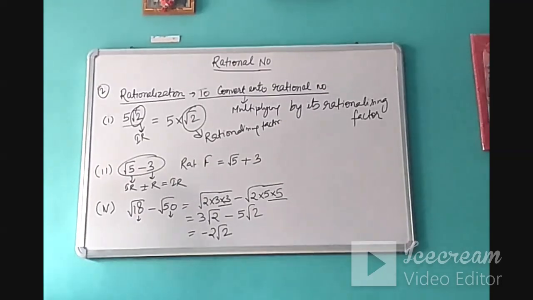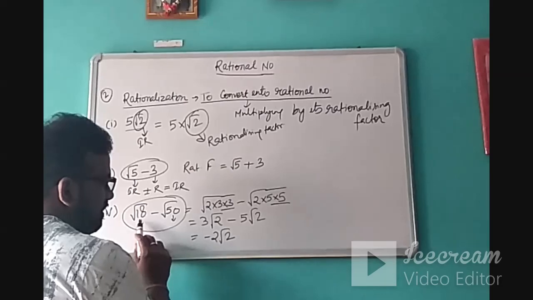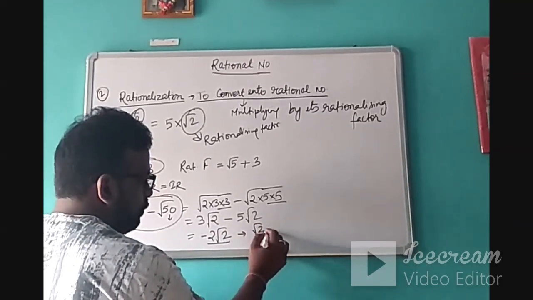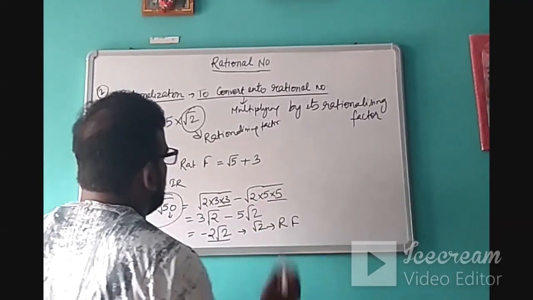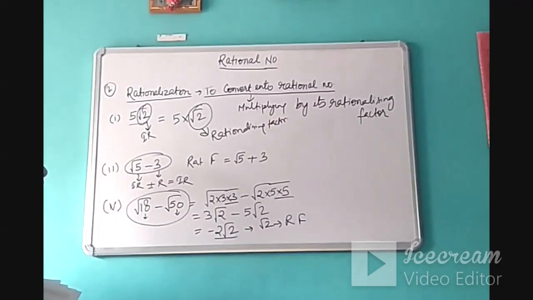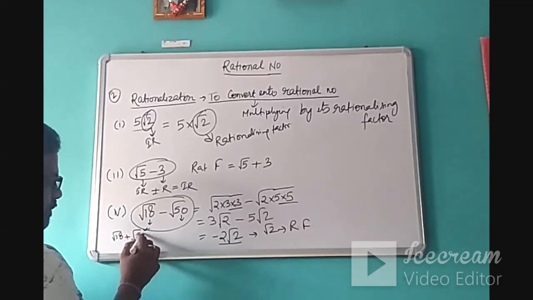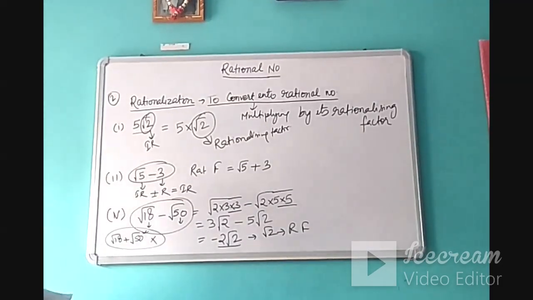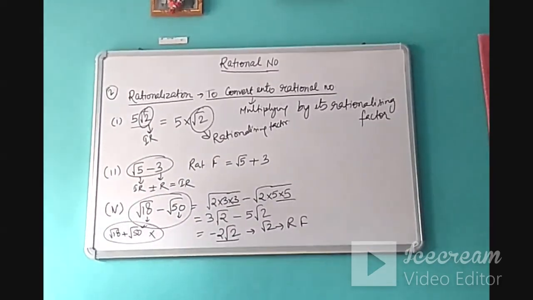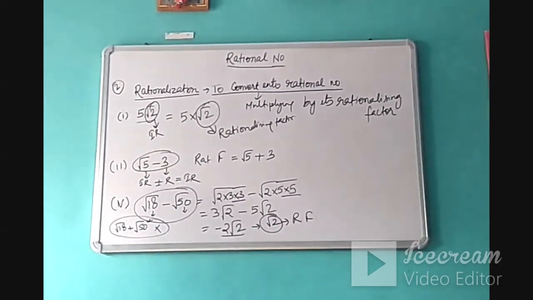Now you can add and subtract. So that was our original question, and after simplification it becomes like this. In this case, root 2 will be the rationalizing factor. So before starting the rationalization, you cannot say that its rationalizing factor is root 18 plus root 15. It may be a rationalizing factor, but what is asked is the least rationalizing factor. So the least rationalizing factor will be root 2. Like this we will do the rationalization.